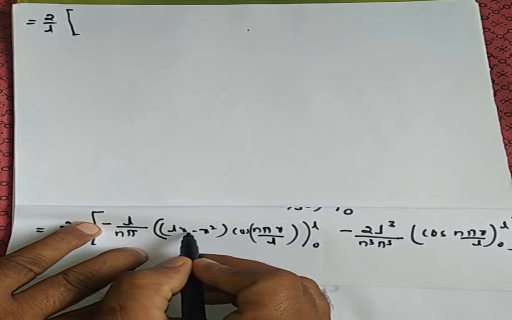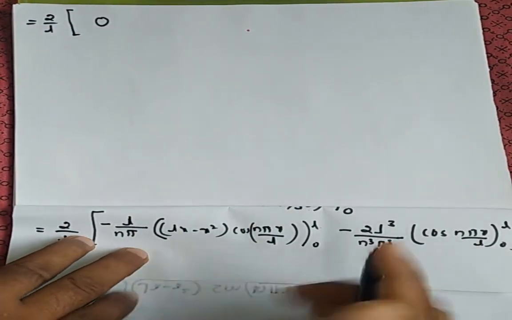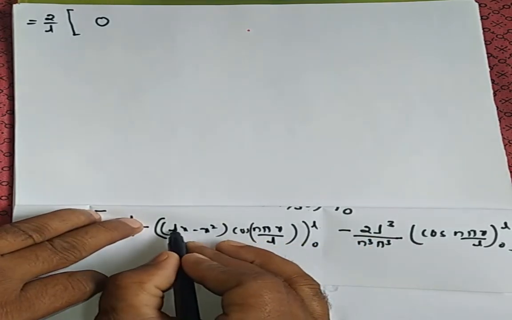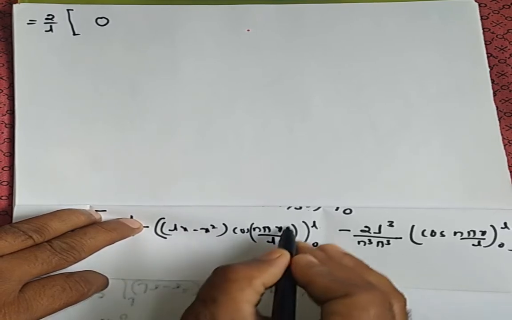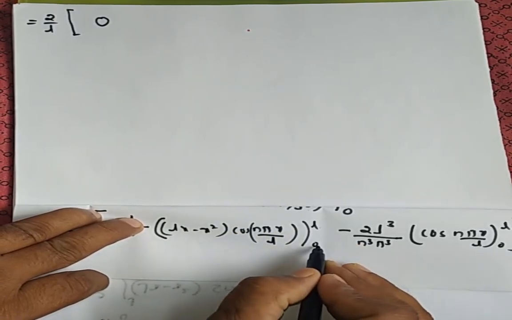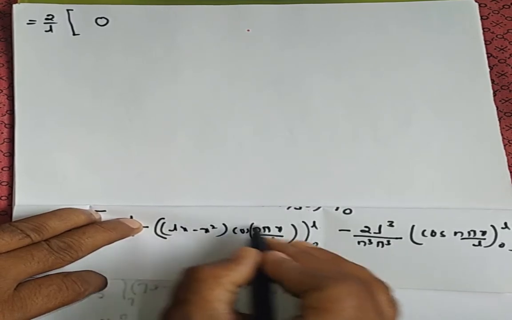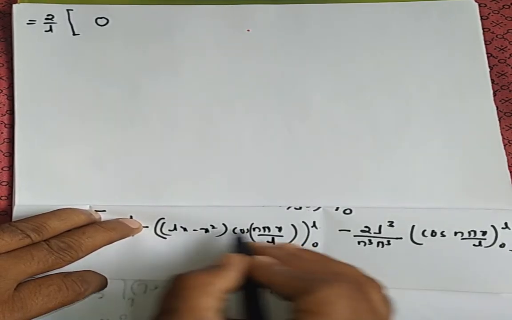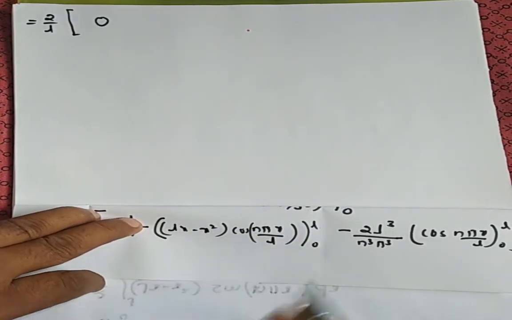When you apply 0 also, the upper limit and lower limit become 0 for this term. See here, if you apply L square, here also L square, L square minus L square becomes 0, and 0 into anything is 0, so the upper limit is 0. When you apply the lower limit 0, the total becomes 0. Cos 0 into anything is 0. So therefore upper limit minus lower limit for this function becomes 0.